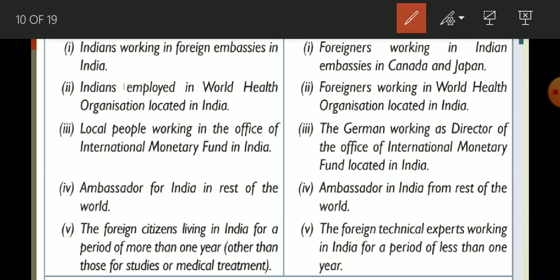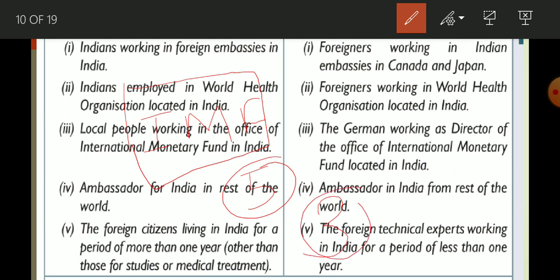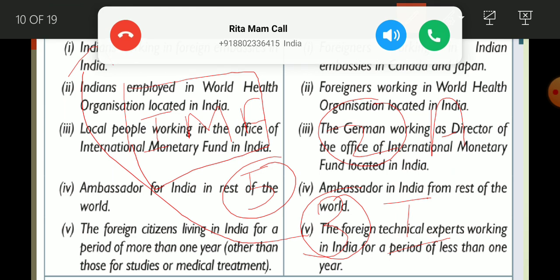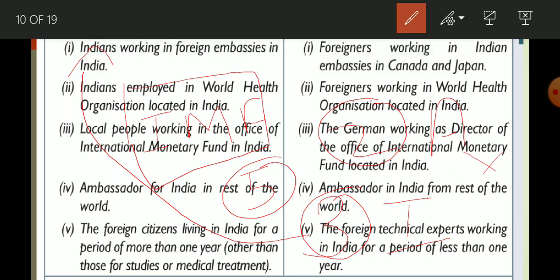suppose there is an office of the International Monetary Fund and five people are working there. Three are Indians and two are Americans. So these three are considered normal residents of India, and these two are not considered normal residents of our country.